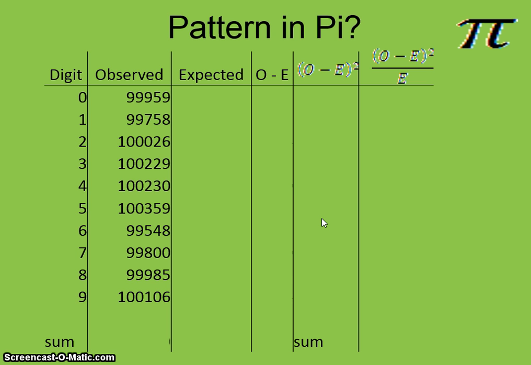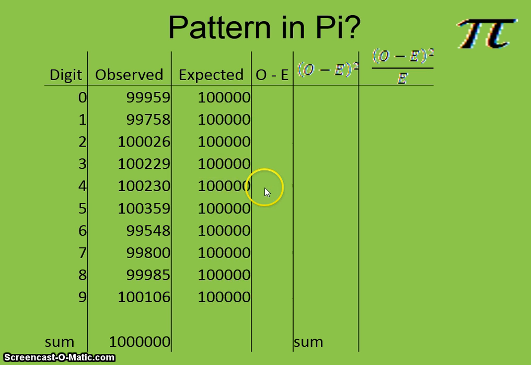But this is unlike any other test we've done so far. We have a whole list of numbers, and we want to compare that list to another list of numbers, the expected. If, in fact, they were equally distributed, we assume that's true, right? We assume no difference. That's the null hypothesis. Then we would get that, right? We would have 100,000 of each digit adding up to 1 million. How far apart are these? So we have to check the entire list to the entire expected list.